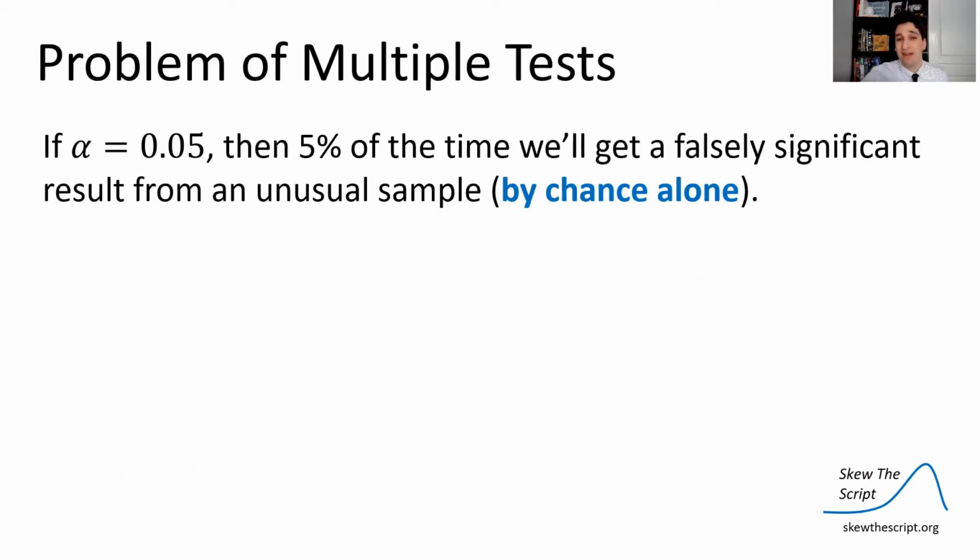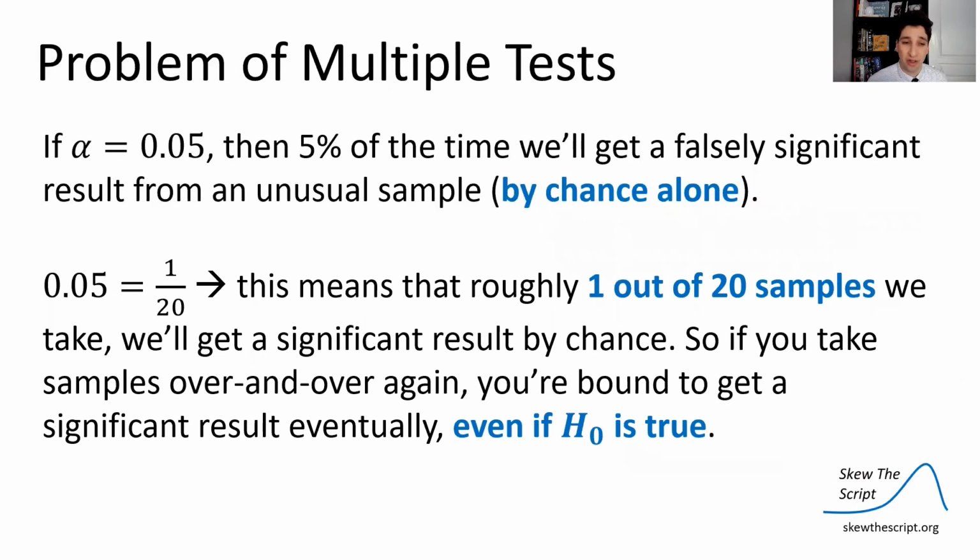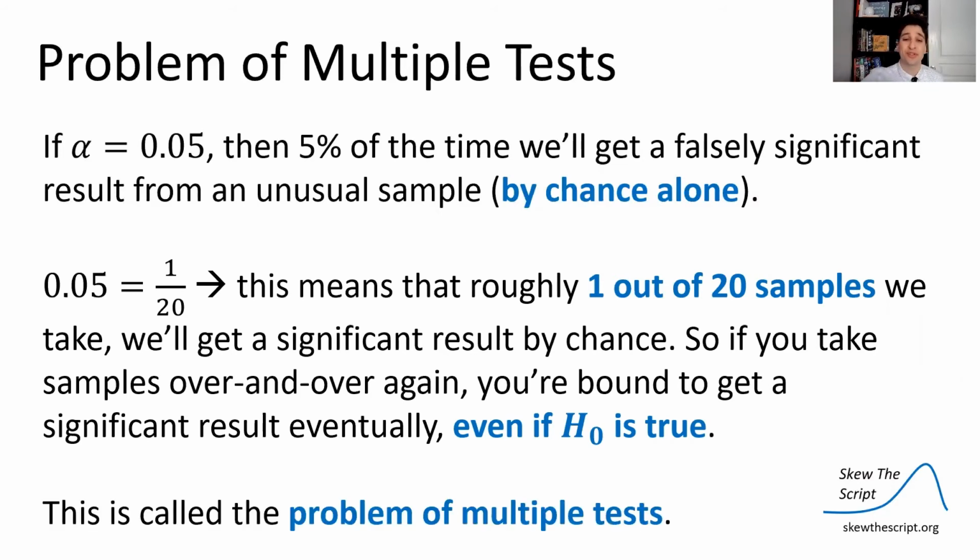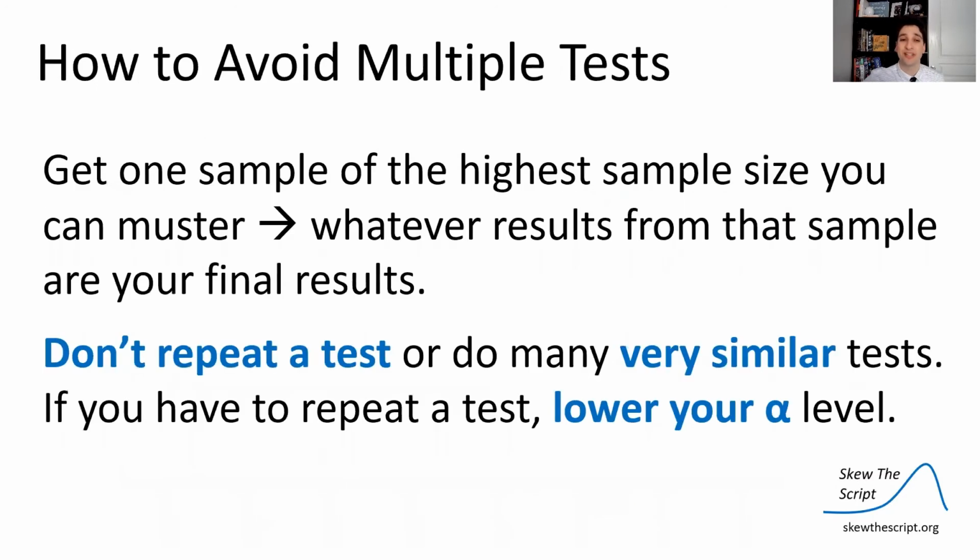If alpha equals 0.05, then 5% of the time you're going to make a type 1 error. You're going to reject the null by chance alone. So this means 1 out of 20 times it's going to happen. 1 out of 20 samples, you're going to get an unusual sample that rejects the null. So if you take samples over and over again, you're basically adding on to that probability, and eventually you're bound to get a sample that rejects the null even if it was true. This is called the problem of multiple tests.